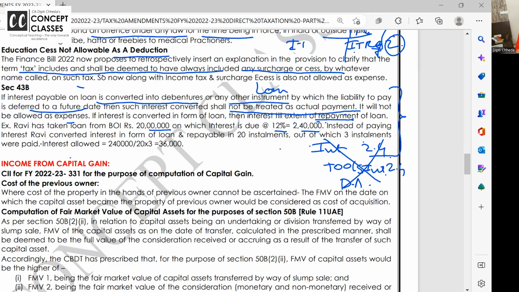But of the 240, 3 installments you have paid, yes, of 12,000 each. 240 divided by 20 installments, 36,000. Will 36,000 interest be allowed? Yes, because interest in the form of loan also you have paid. Expense किया तो pay तो करना पड़ेगा ना.